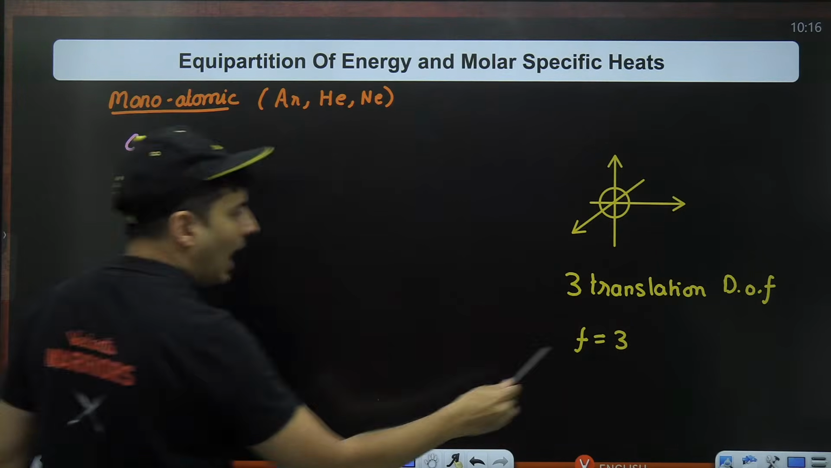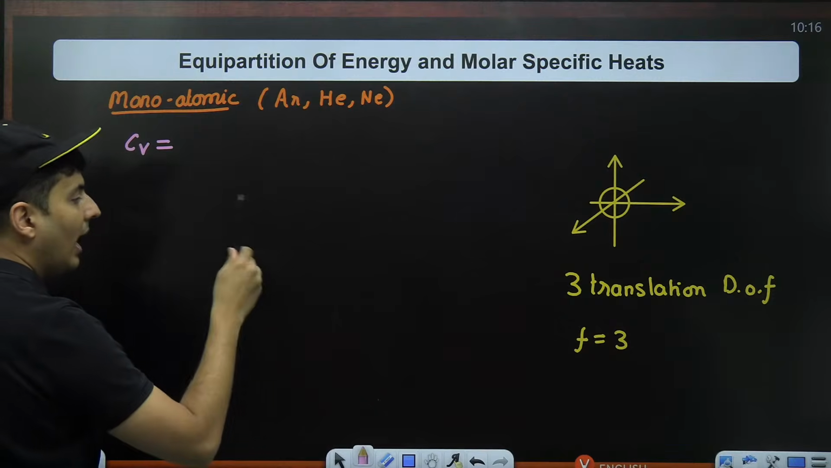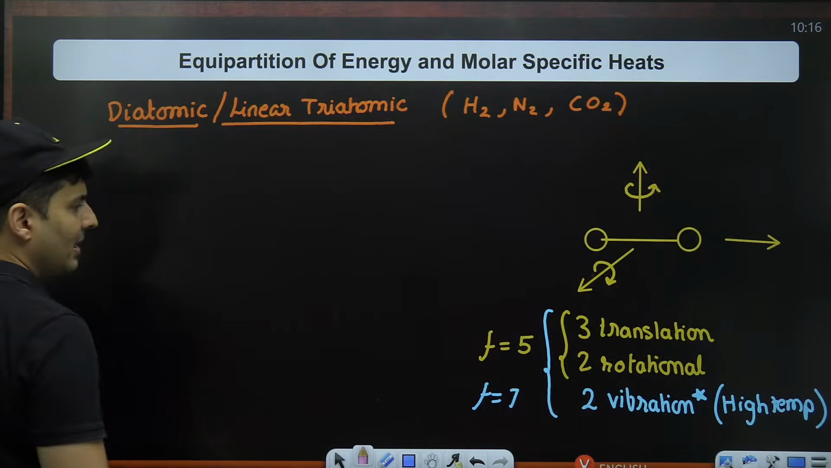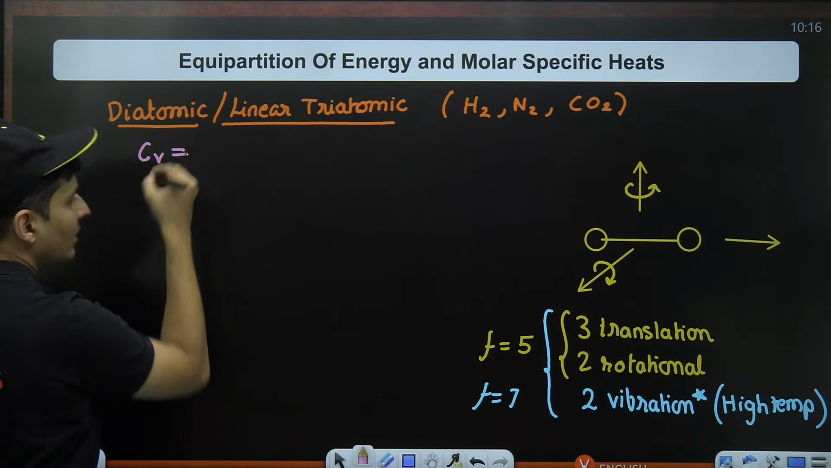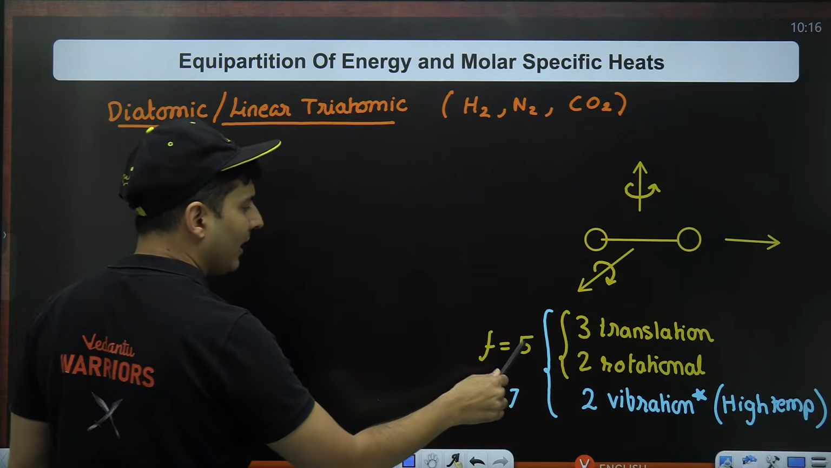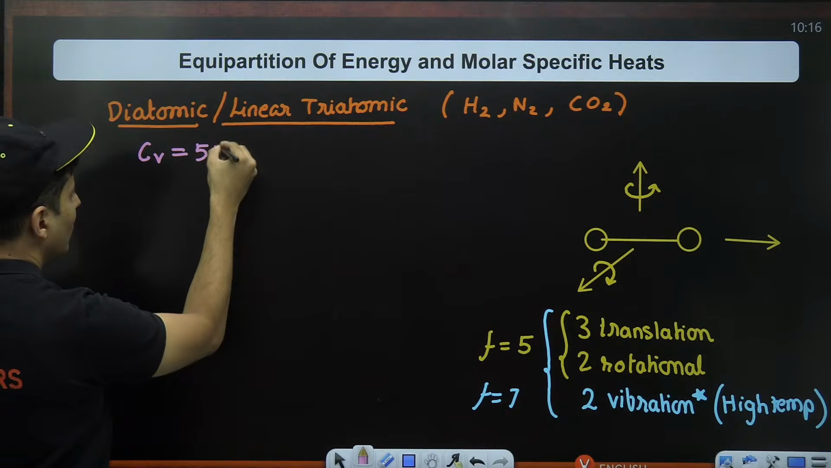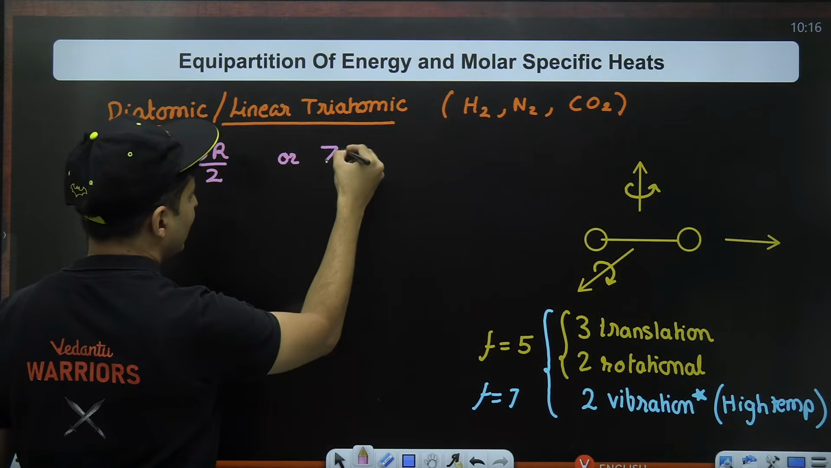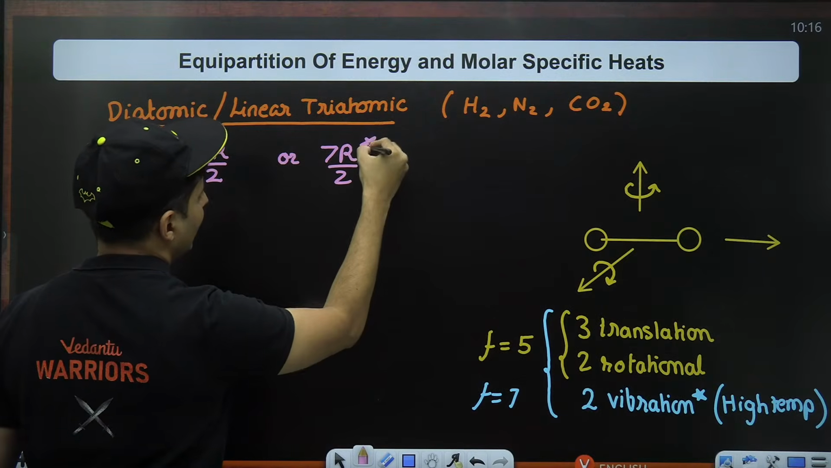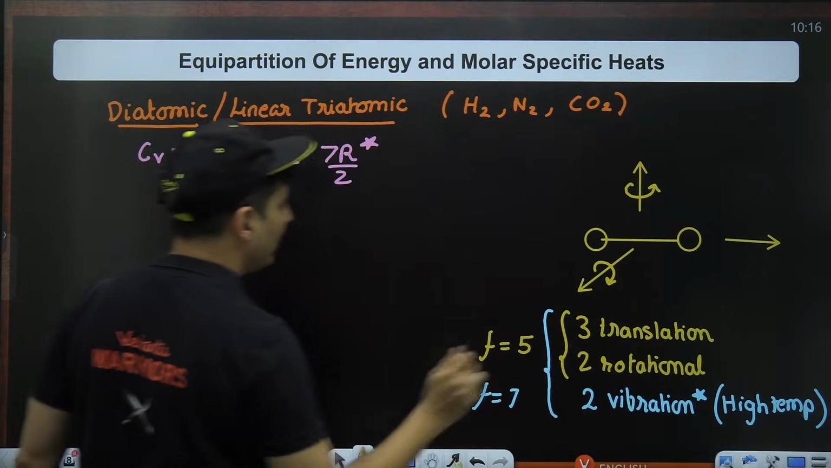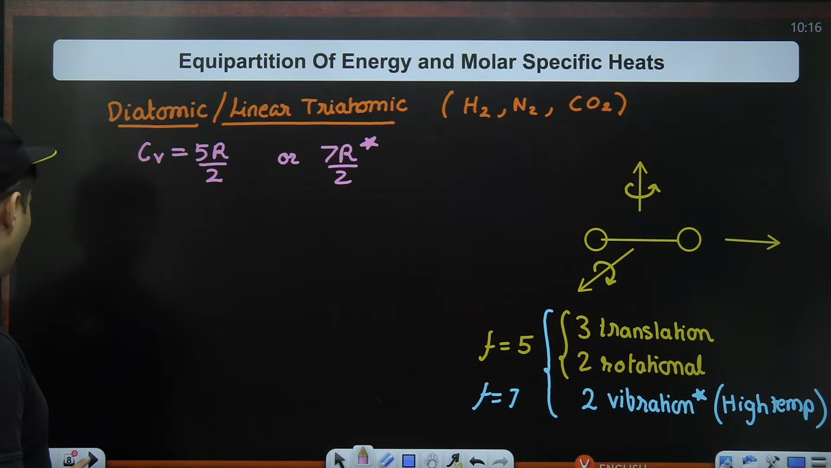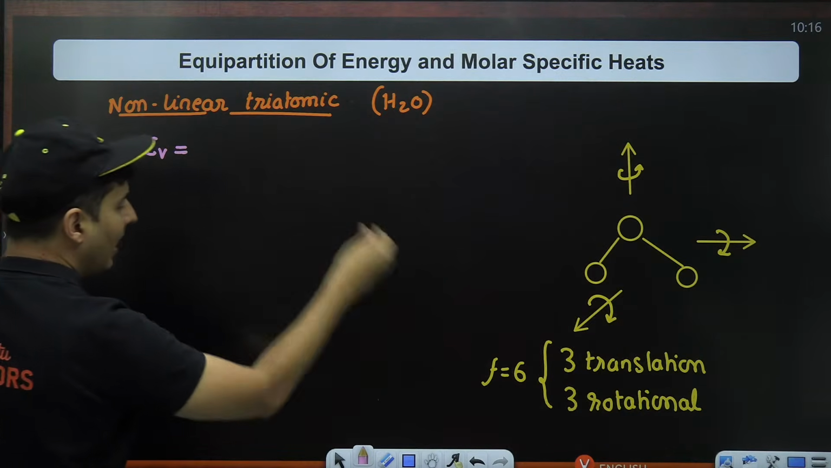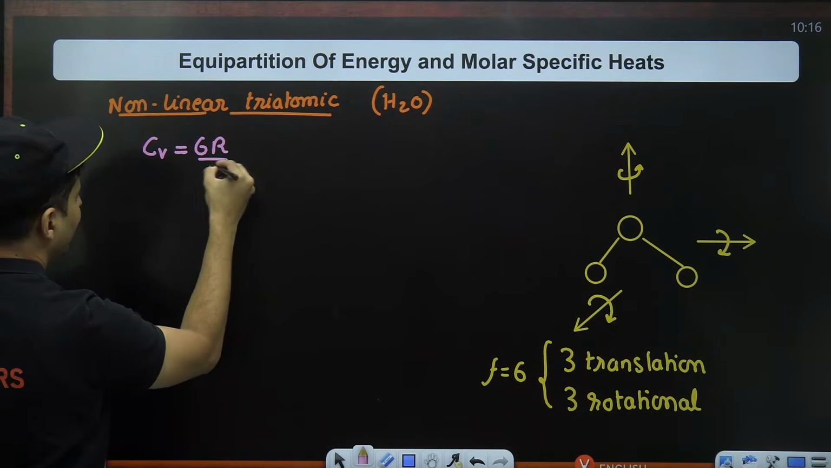Cv is RF by 2. R into F is 3, so 3R by 2. In the same way over here, the value of Cv would be FR by 2, 5 into R by 2. But in a specific case, it will become 7R by 2. I put a star mark. The star mark stands for high temperature, vibrational included. In the third case, the value of Cv will be FR by 2, 6R divided by 2,